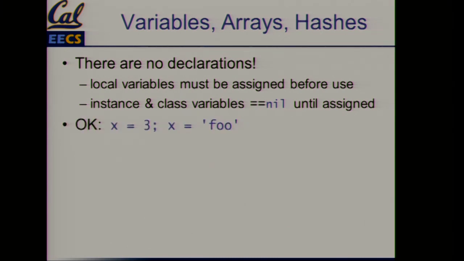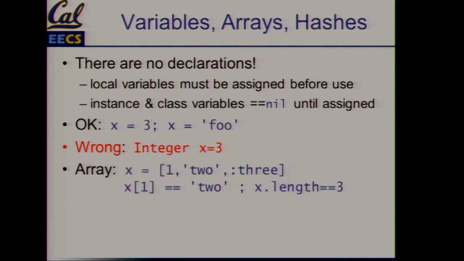So what's okay, you can have a variable x, assign it an integer object, and then immediately assign it a string thereafter, no problem. Can't do that in Java. There's nothing like an integer declaration, there's no declaration of a type, it's the object that gives it the type.